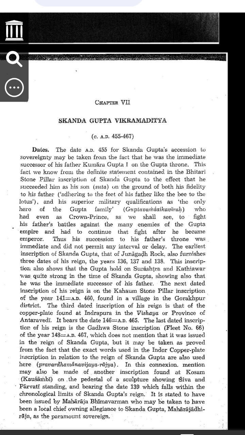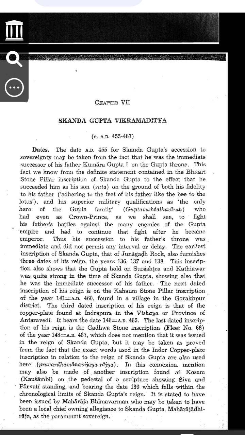3. Kahaum stone pillar inscription. This was written on a stone pillar in Gorakhpur. It is from the year 141 Gupta era, 460 AD. It shows that Skandagupta was still ruling at that time. Example, if a new newspaper article is found every year talking about a king, it proves he was ruling at that time.